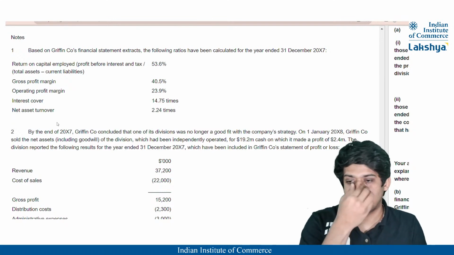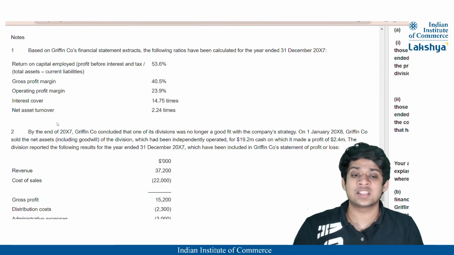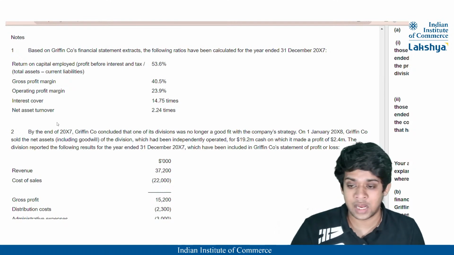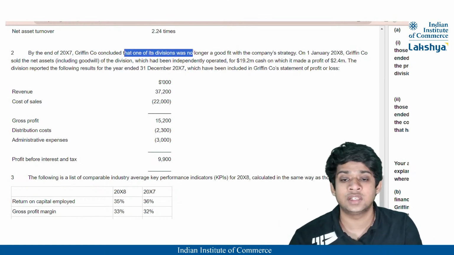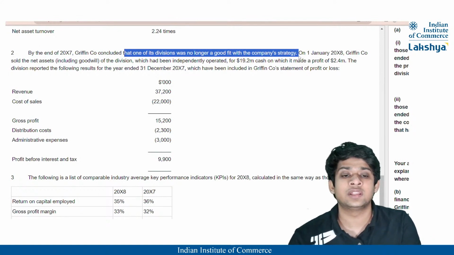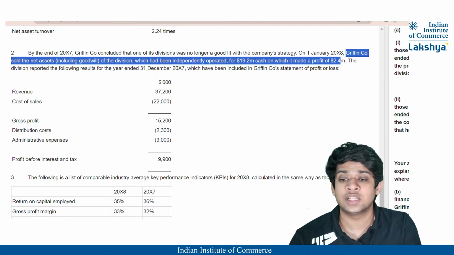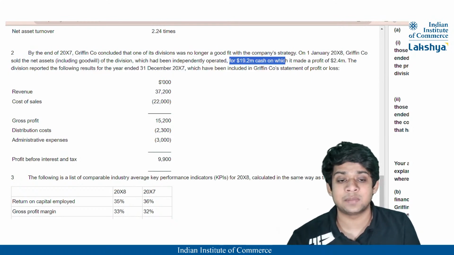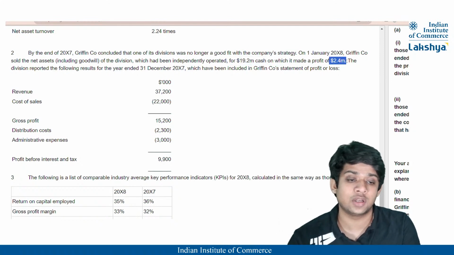So we are going to calculate these five ratios for 2007, the adjusted values excluding the contribution from the disposal, and also for 2008. By the end of 2007, Griffin Company concluded that one of its divisions was no longer a good fit with the company's strategy. So on 1st January 2008, Griffin Company sold the net assets, including the goodwill, of the division, which had been independently operated, for 19.2 million cash. That means they sold it for 19.2 million and earned a profit on sale of $2.4 million.